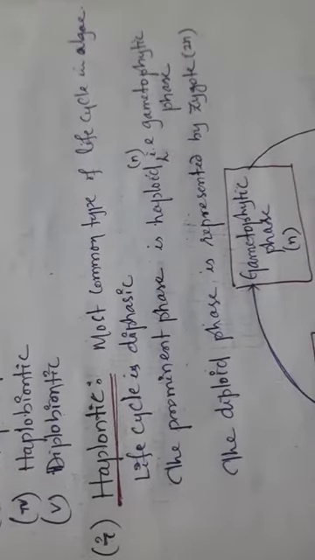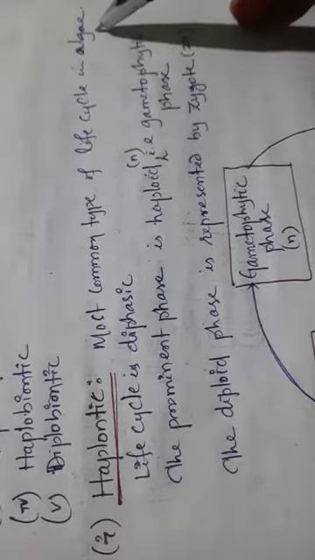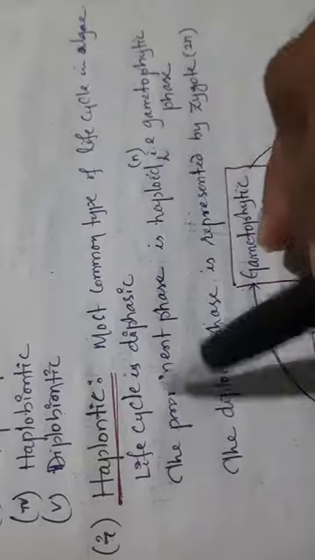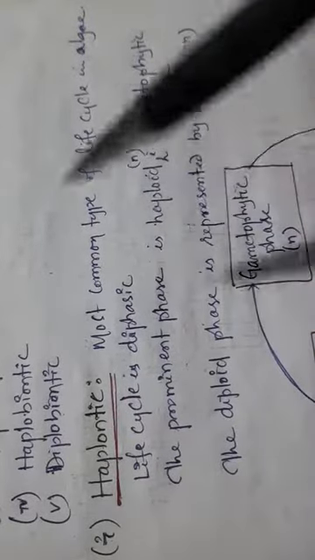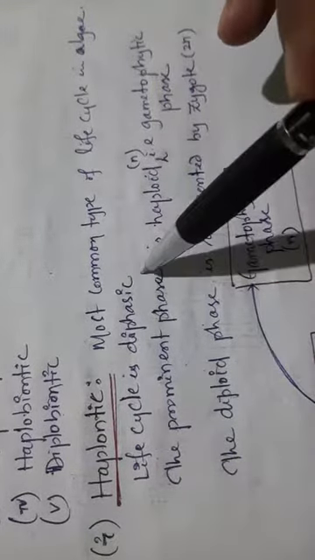Now, dear student, I am going to discuss the haplontic life cycle, how it is carried out, what the main features of this life cycle are, and why it is called the haplontic life cycle. The most common type of life cycle in algae is this type, and the life cycle is diphasic.